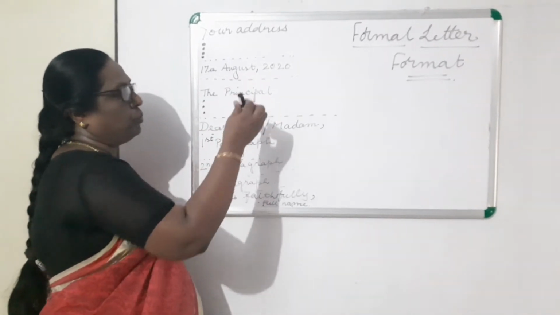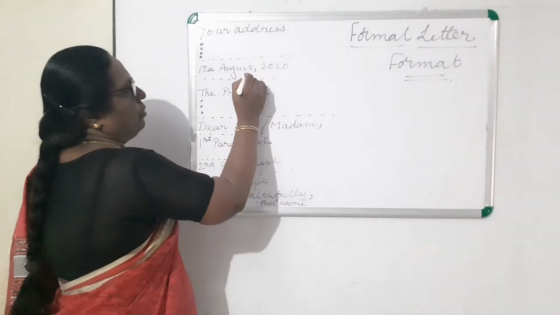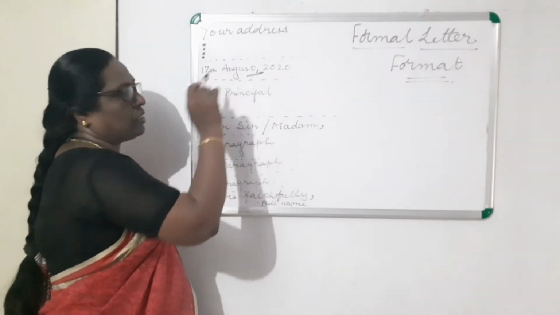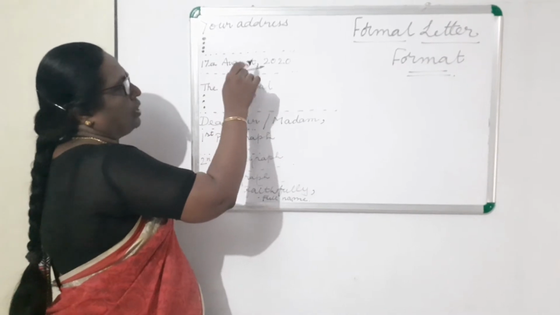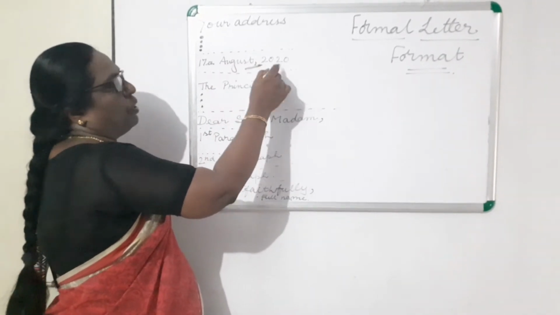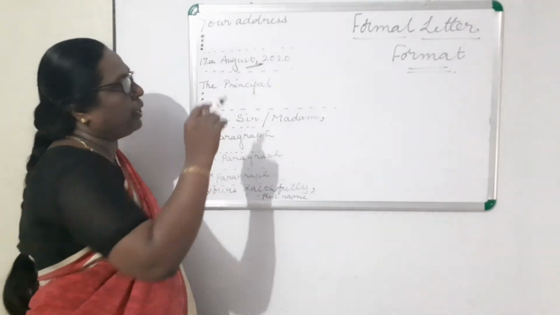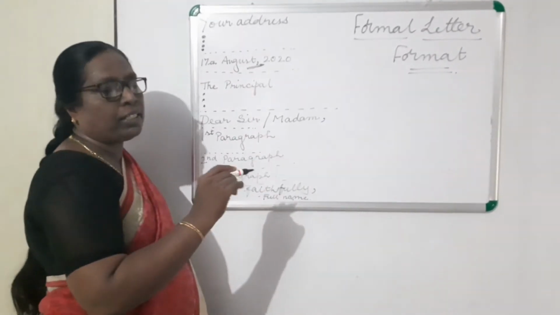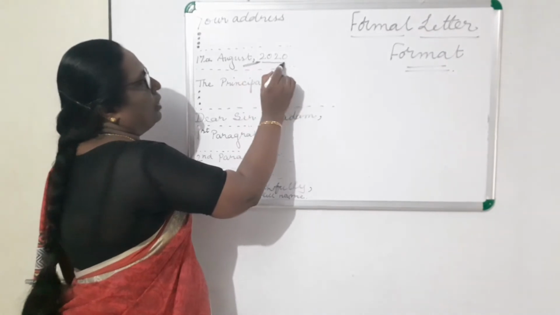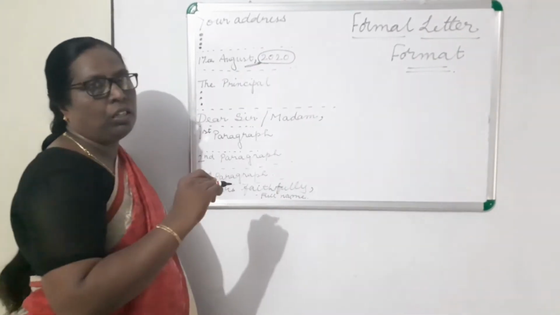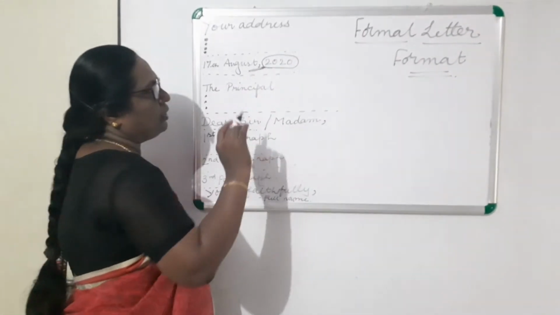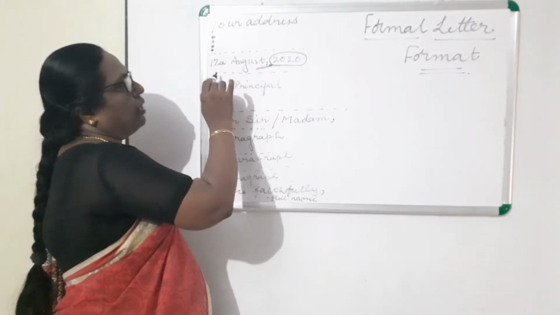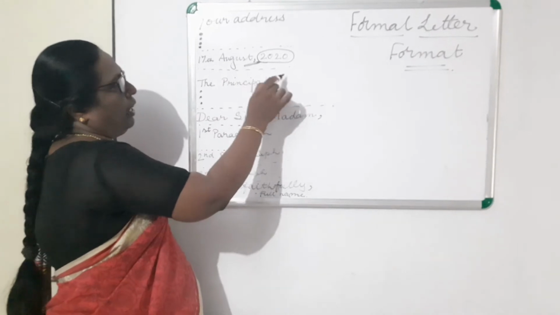After that, you should put this comma there. This is one of the important things to remember. If you have missed this comma, the mark which is allotted for this will be deducted, will not be given to you. So you should keep it in your mind. The next thing, you should write the year in full. If you write only 20, there also you will not get the mark for this. And after writing this, you will leave a line.